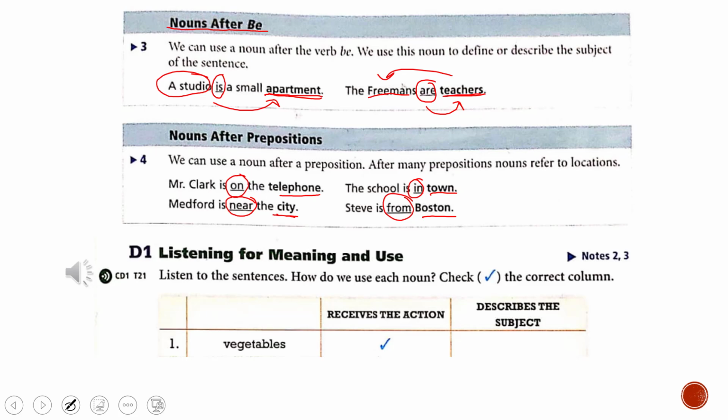Exercise D1. Listening for meaning and use. Listen to the sentences. How do we use each noun?